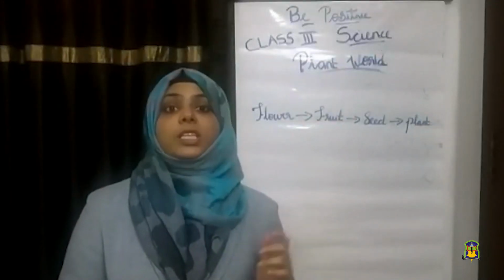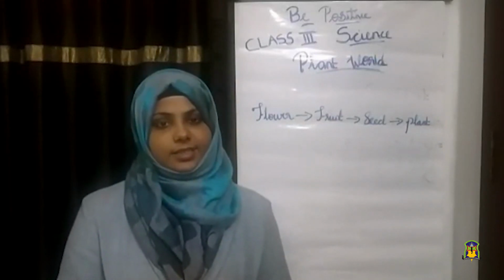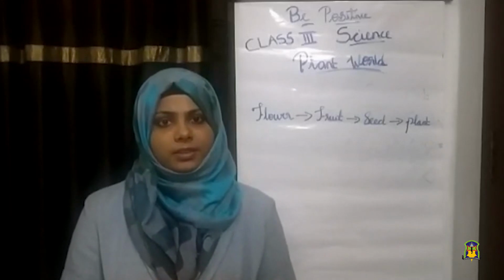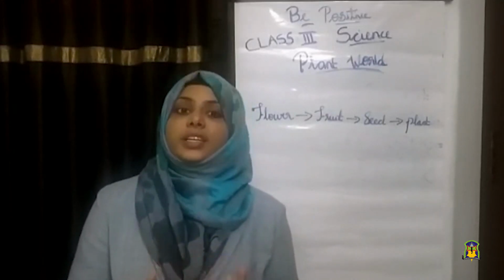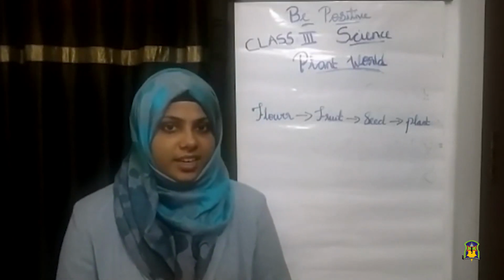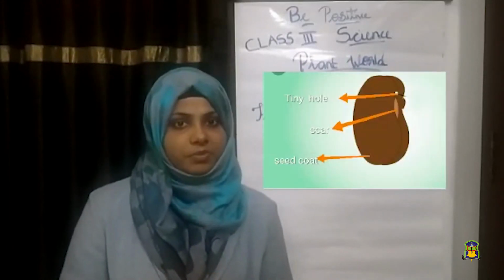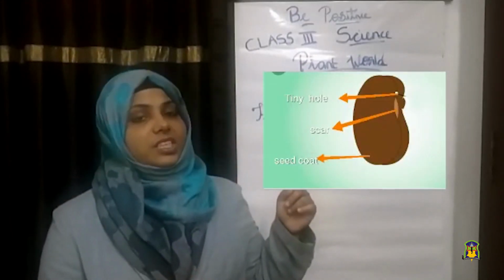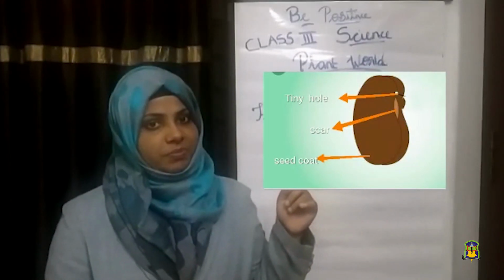You all know most plants grow from seeds, isn't it? How does it happen? To understand that, you need to understand the structure of the seed, or what is inside it. So, let us see the structure of the seed. Can you see this picture? This is the picture of a bean seed, a kidney-shaped seed.